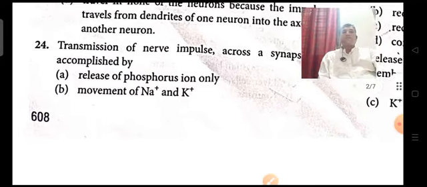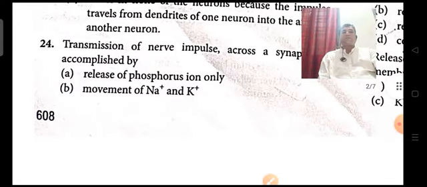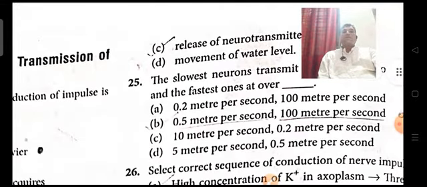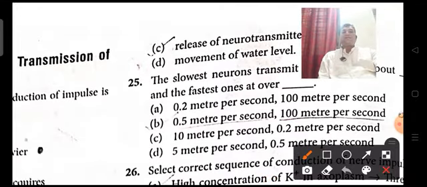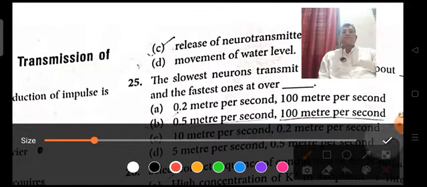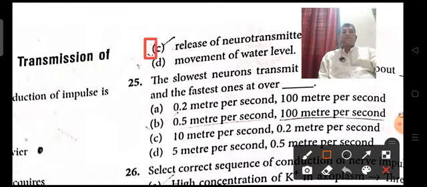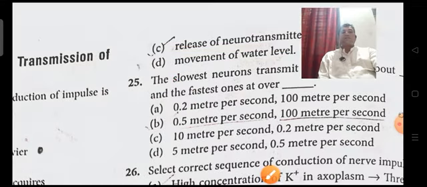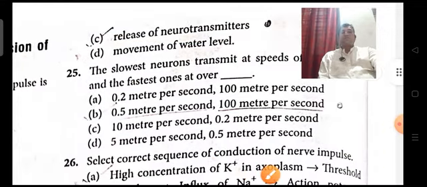Transmission of nerve impulse across a synapse is generally based on the release of neurotransmitters, that is option C. So based on the release of neurotransmitters, the movement takes place. Next question.